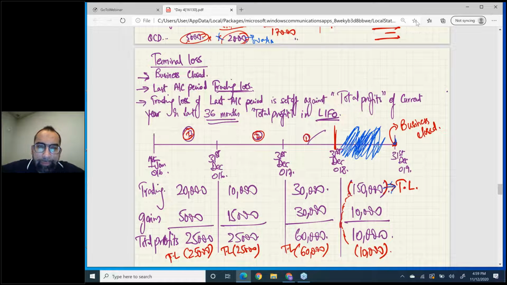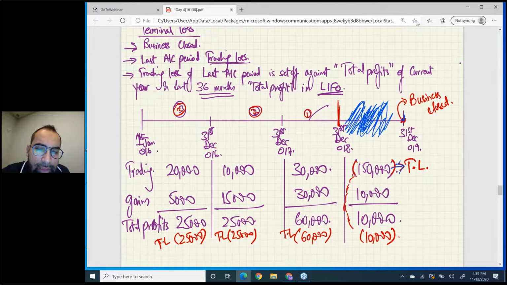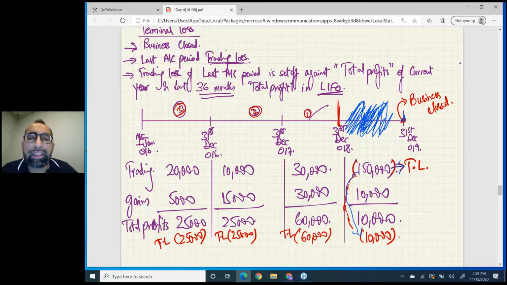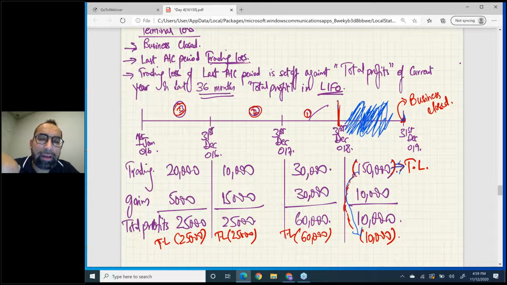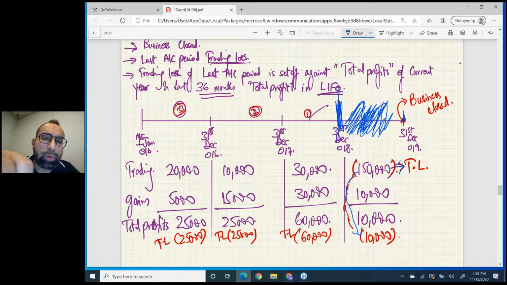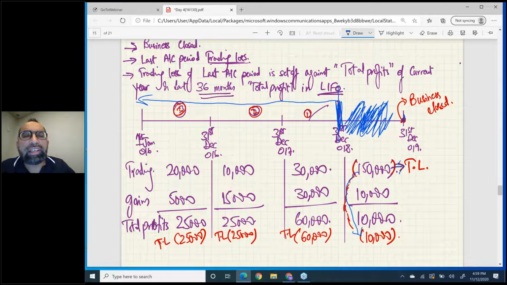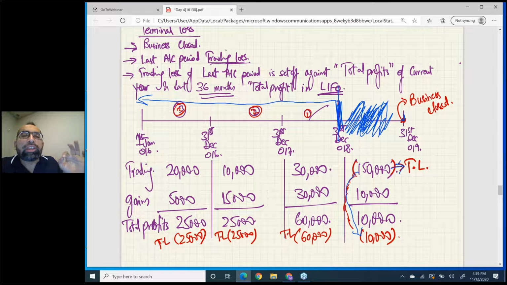Listen. First of all, this 150,000 will be set off in the current year total profits, and then from the beginning of this last period you go 36 months back in LIFO.